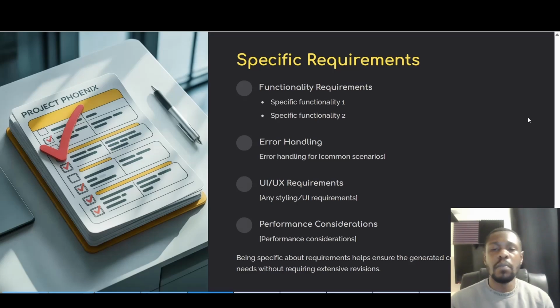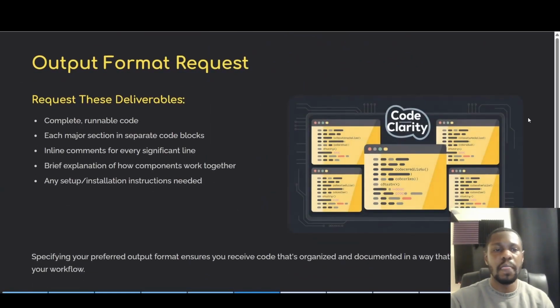Specific requirements. Remember, specificity is the key. Being specific about requirements helps ensure that the generated code meets all our needs without requiring extensive revision. It could look something like this: functionality requirements. You have this specific function here, another specific function there. You should want to include error handling for common scenarios, user interface or user experience requirements, any specific styling, maybe a specific color scheme that you want to use for branding, etc., and any performance considerations that you may have.